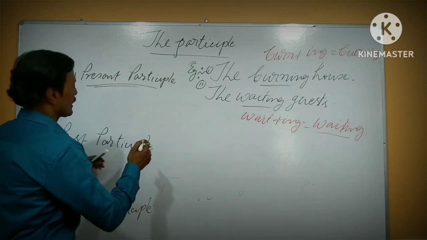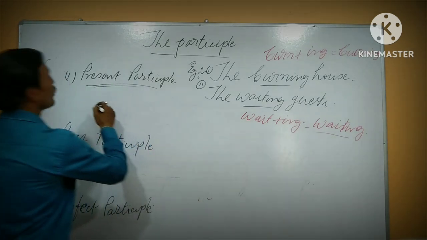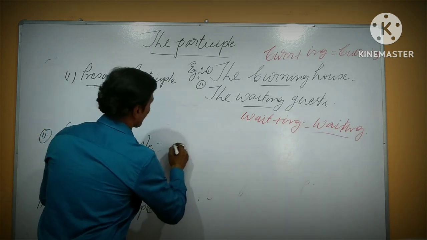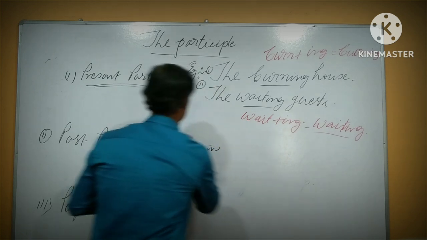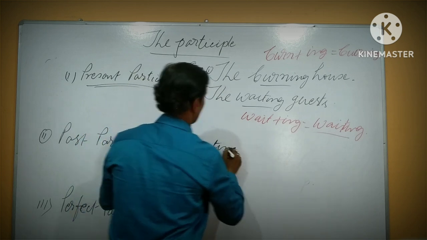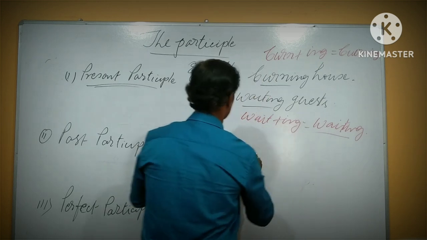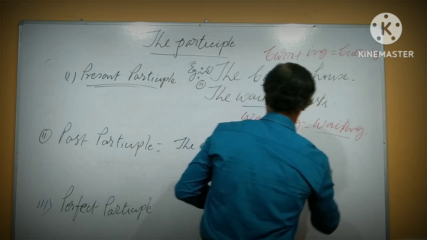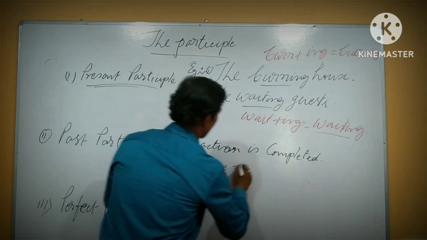What are the rules of the other participle? First, the participle is used for an action already completed, or used like a passive.